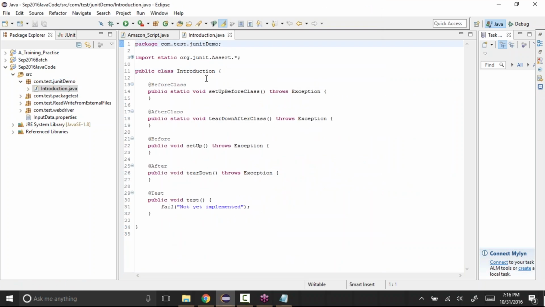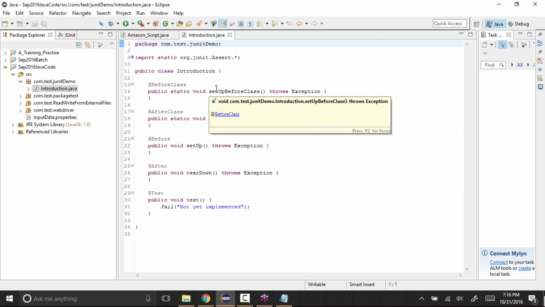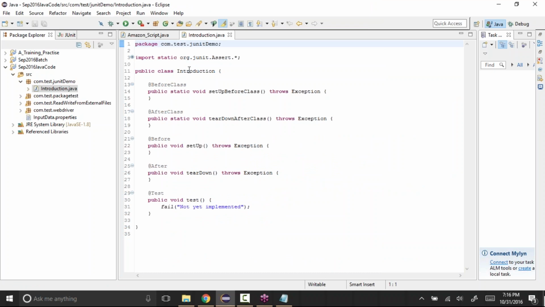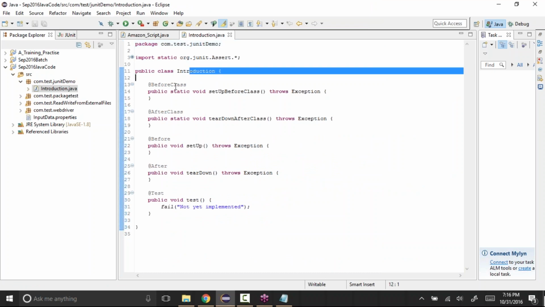See, it created a JUnit test case for us. Here we see public class introduction with @BeforeClass, @AfterClass, @Before, @After, and @Test. It created all of them for us. Let's try to understand them one by one.